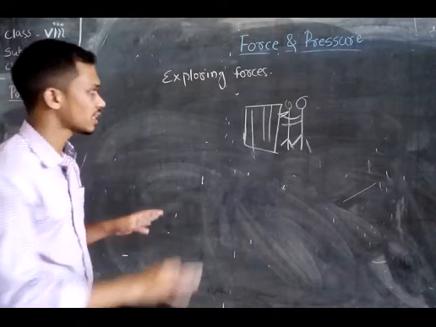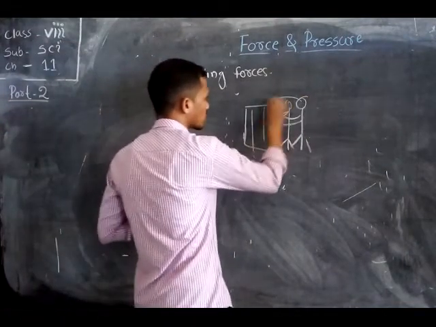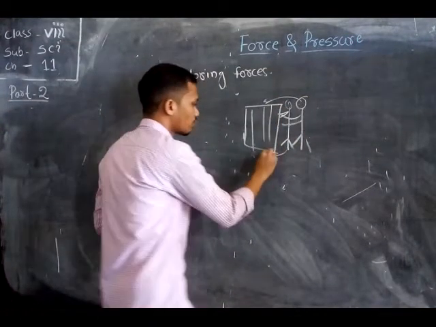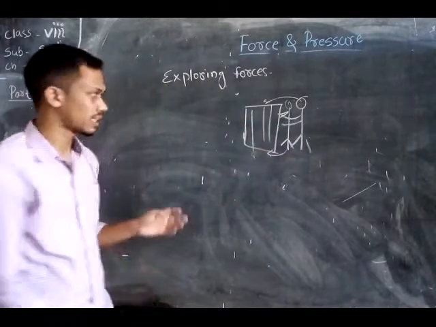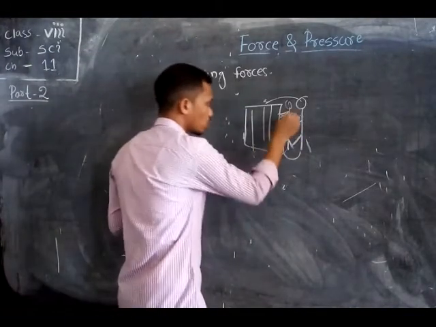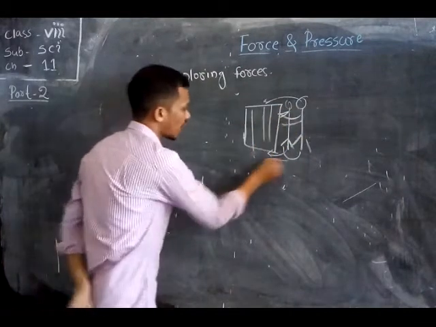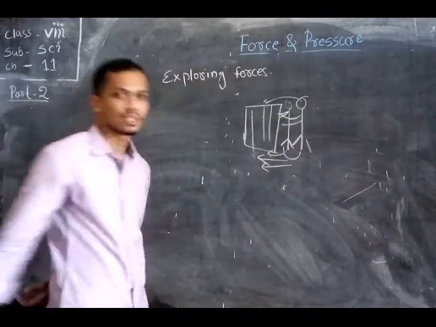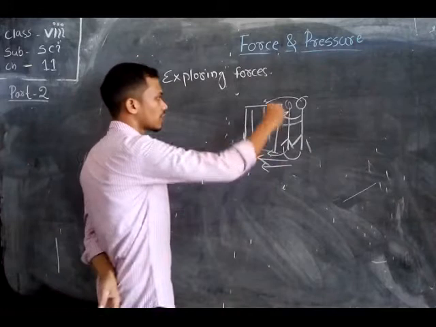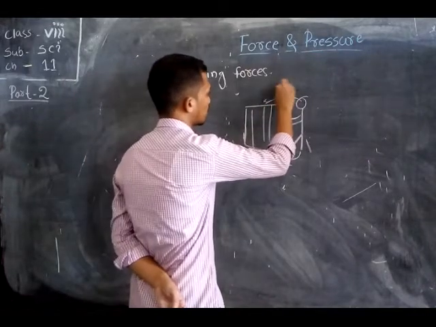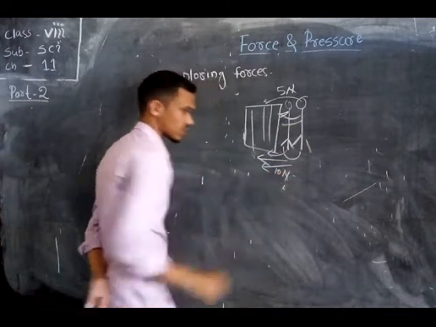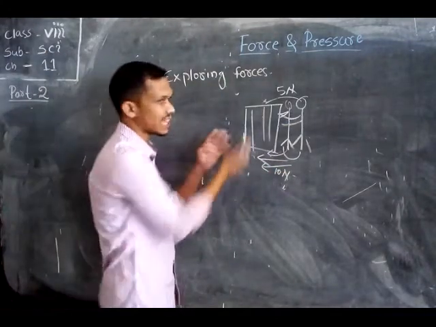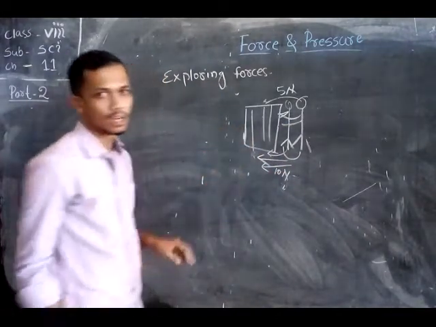In this case, some force is applied by you, and some force is applied by your friend, and both of you apply it in the same direction. Suppose the force you apply is 5 Newton and your friend applies 10 Newton. Then these two forces add up and act upon the body.